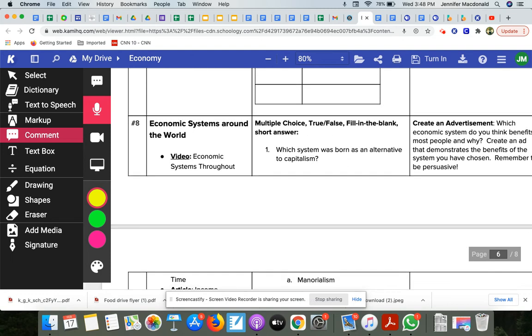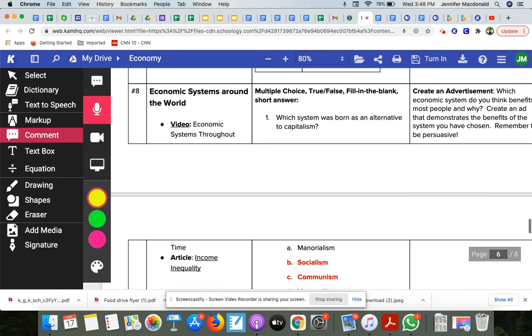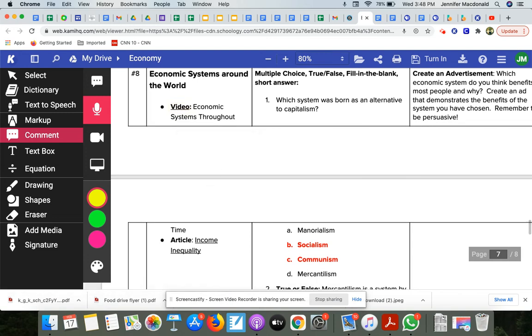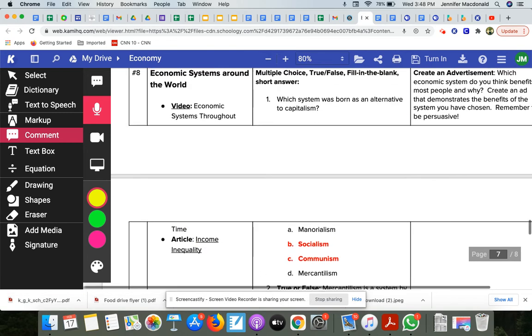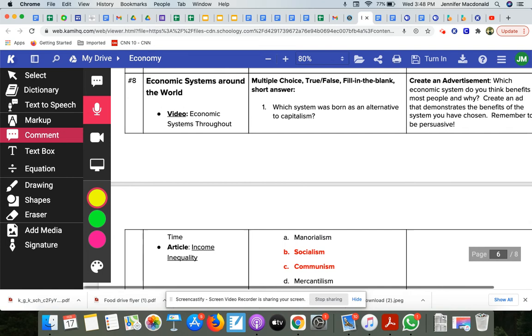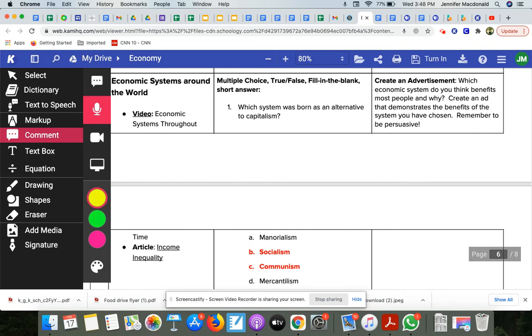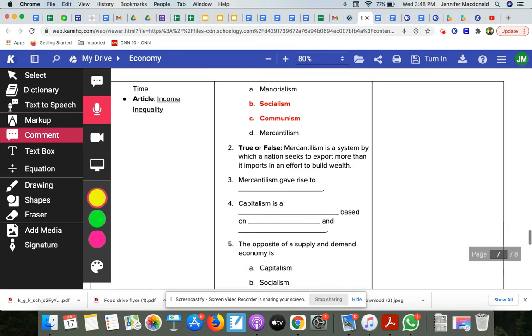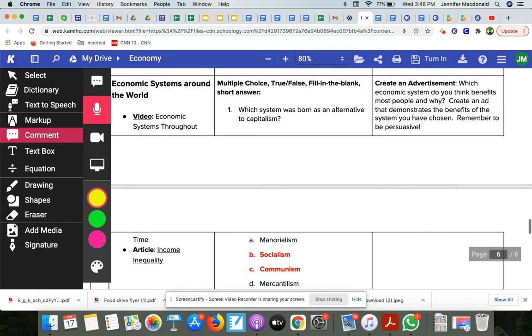Moving on to task number 8, economic systems around the world. It's really good to get a world view of different systems. This first video talks about economic systems throughout time. It's a pretty brief video. And then you're going to come down here to this article about income inequality. Okay, you're going to use those resources to answer the multiple choice, true, false, fill in the blank, short answer questions.